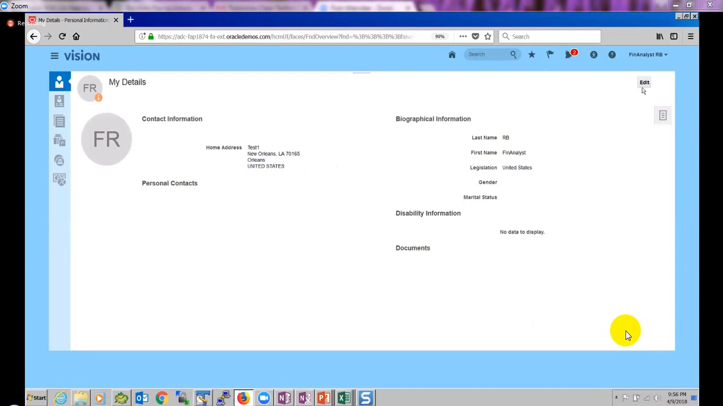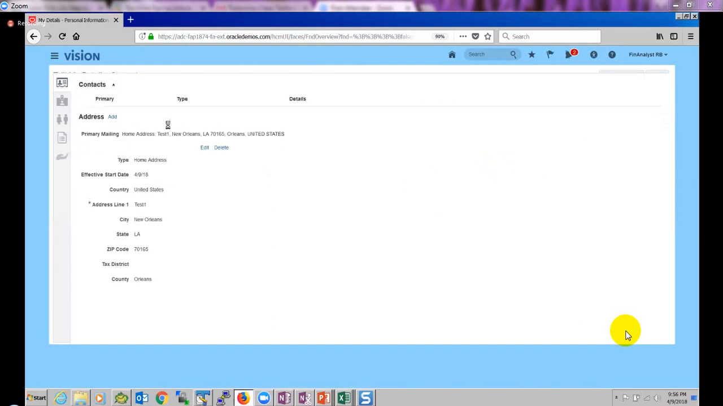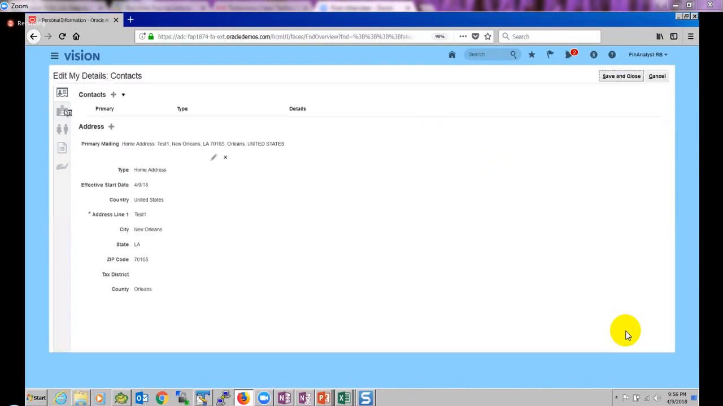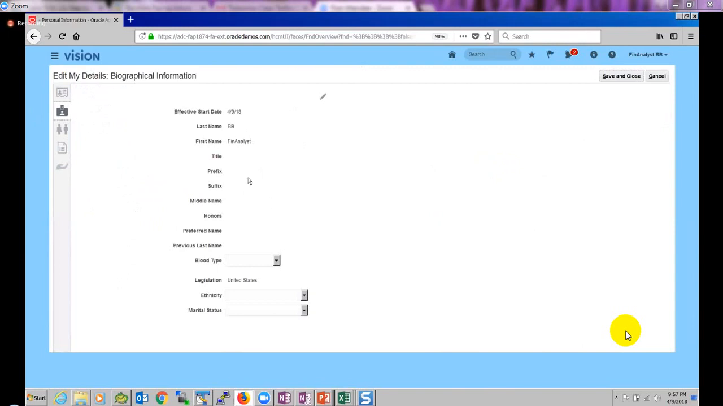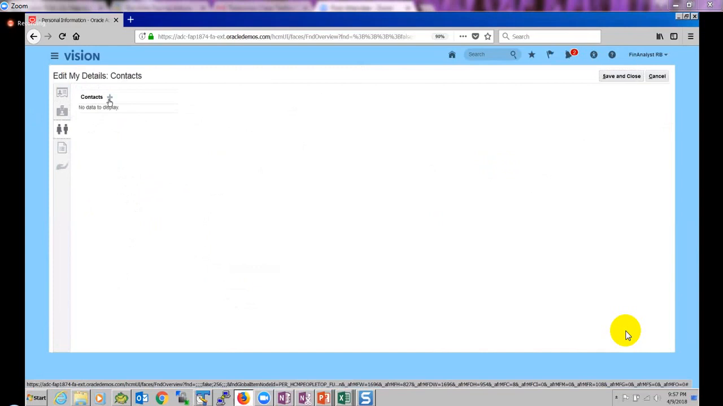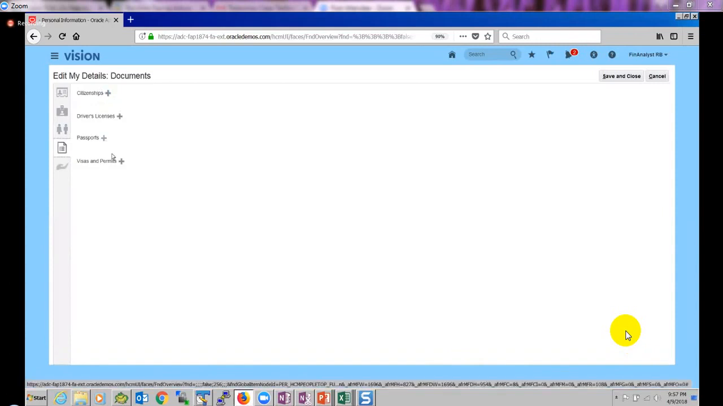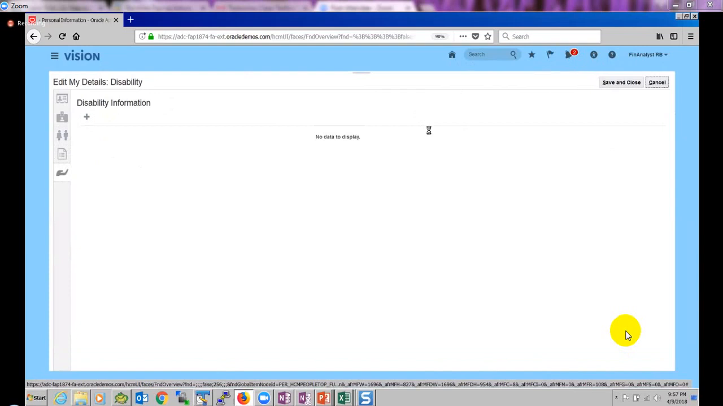This person has access to modify this information. Click on edit. This person can modify the personal information, address, or biographical information, or add contacts, any dependents, spouse, or children. They can add documents like licenses, citizenships, passports, or any other information, and if they are disabled, they can add the disability information. So all this screen access came by default along with the employee abstract role.